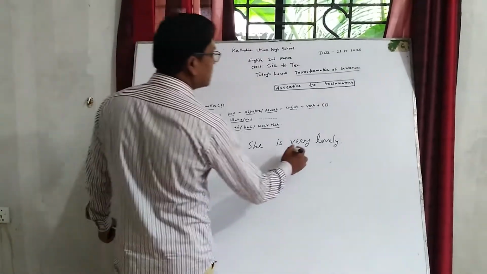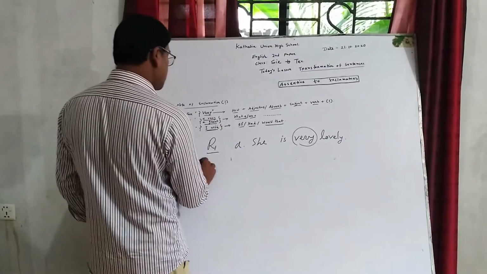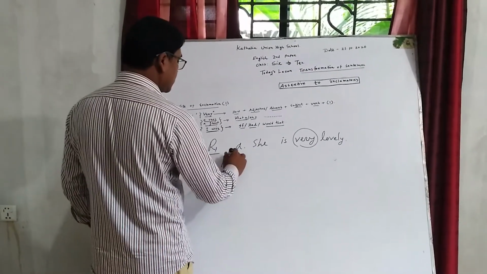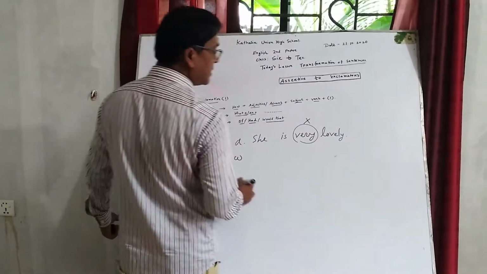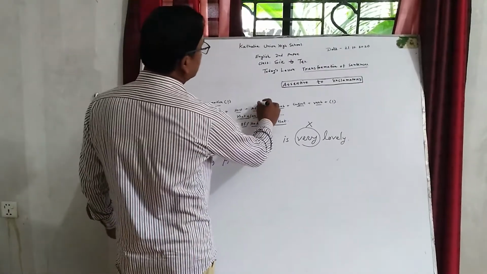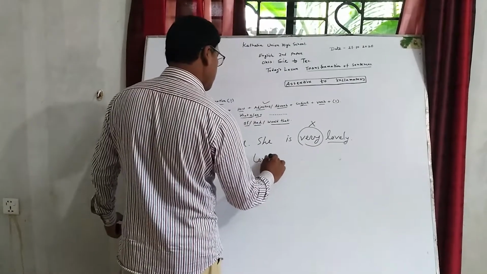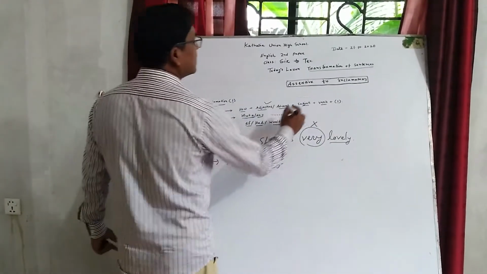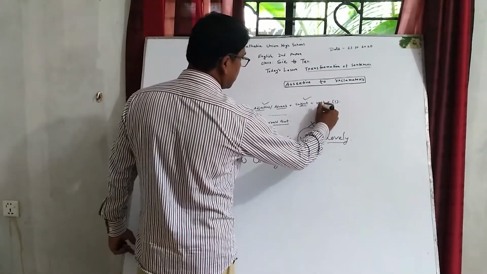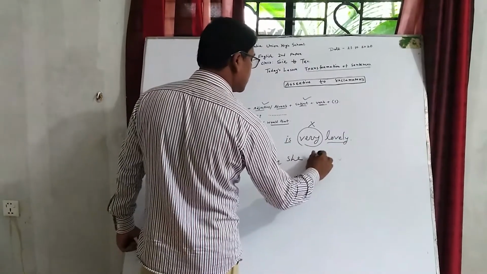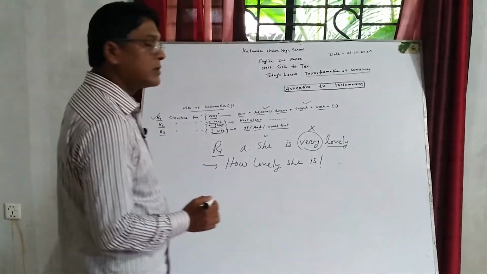According to the structure, we must put how at the beginning of the sentence. Here very will be omitted. Then adjective or adverb, here lovely: how lovely. Then subject, she. Then verb, is. At the end of the sentence, we must put a note of exclamation.